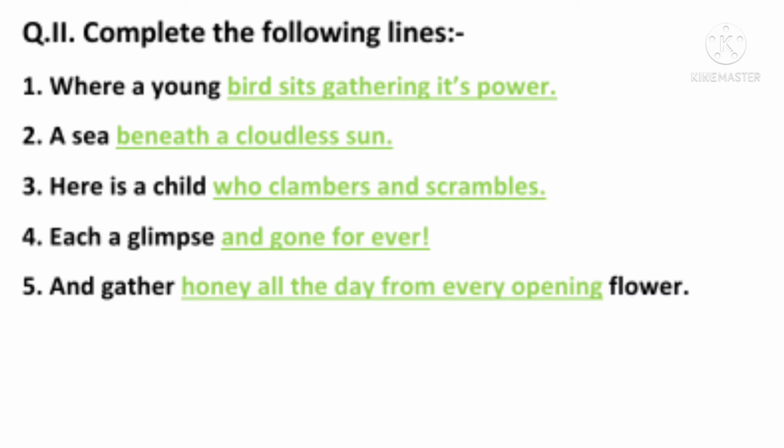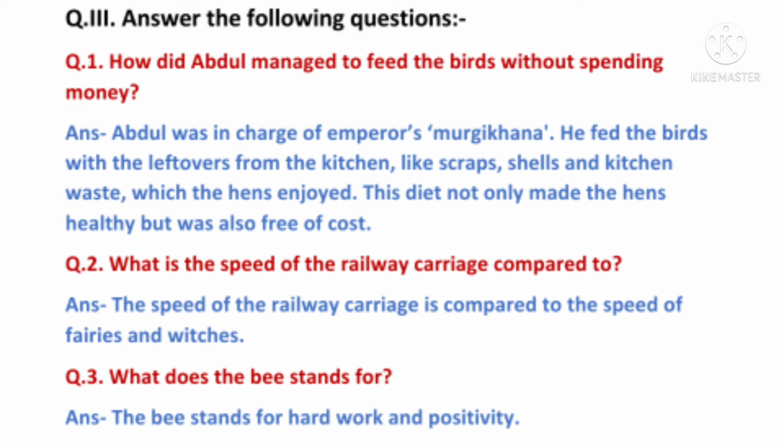Now this line is picked from the poem How Doth the Little Busy Bee, and the answer is and gather honey all the day from every opening flower. So children, we have finished with this question. Now let's move towards the next question.